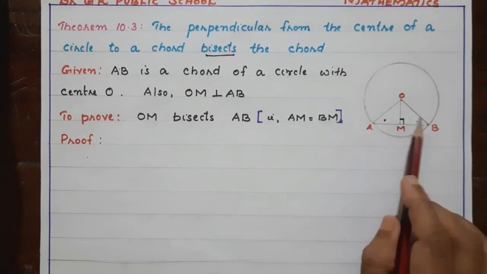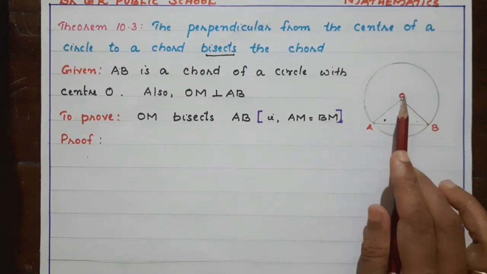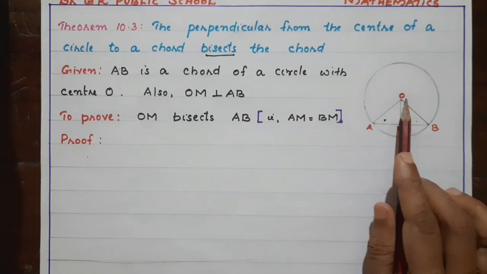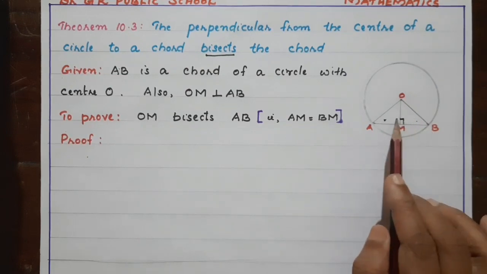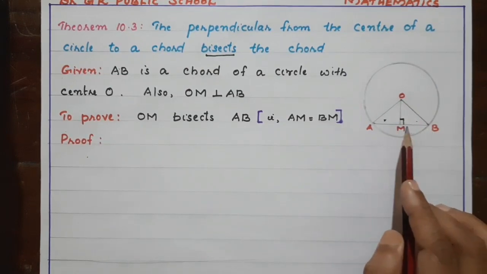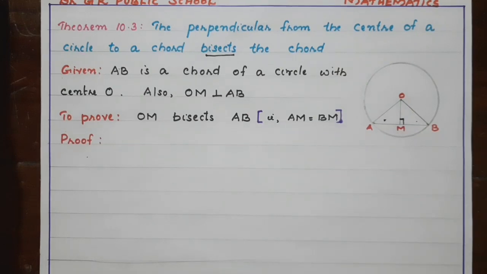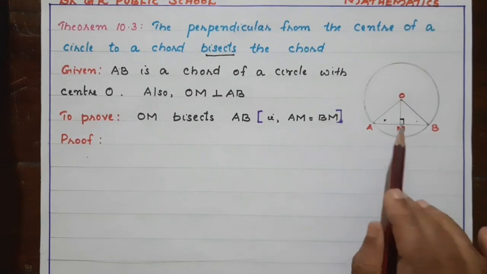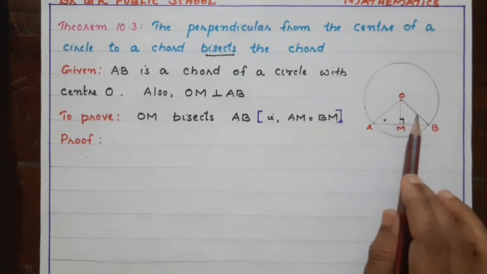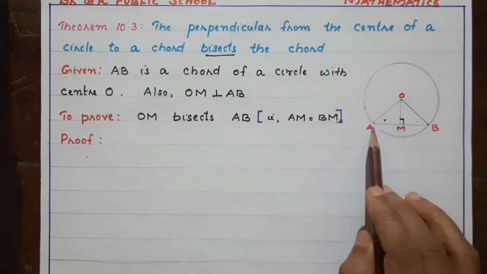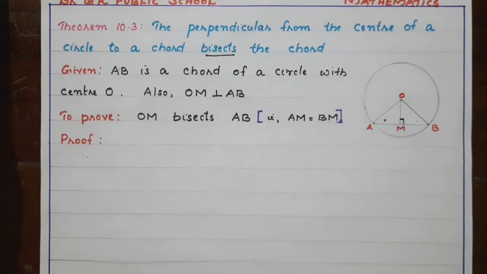Now you can see two triangles. What are they? OMA and OMB, triangles with AM and BM as sides. Now what do we have to prove? Yes, we have to prove these two triangles are congruent. If they are congruent, we can say AM is equal to BM. Are they congruent?